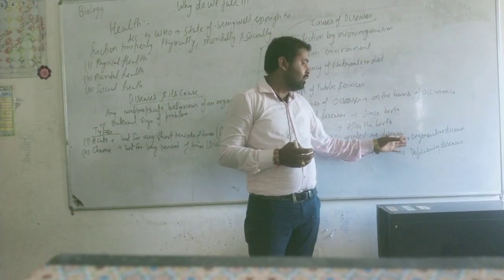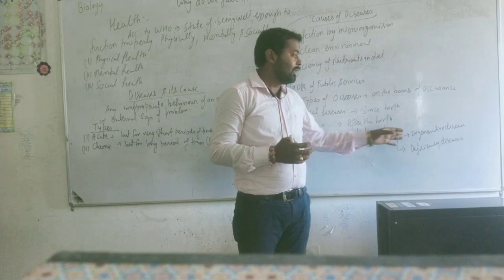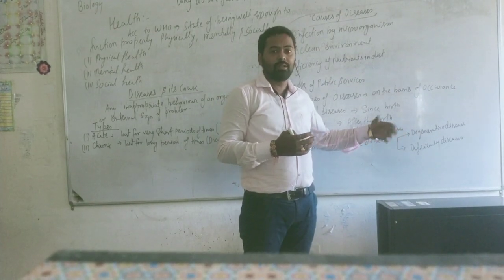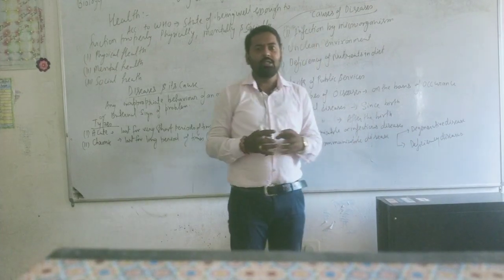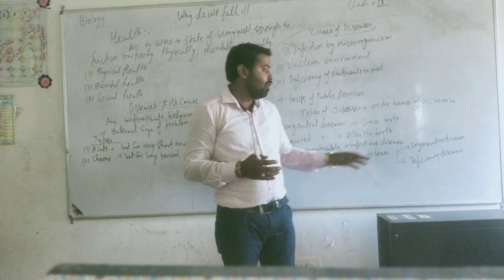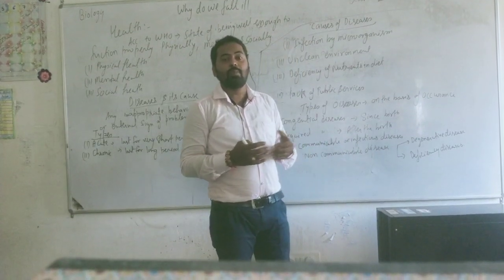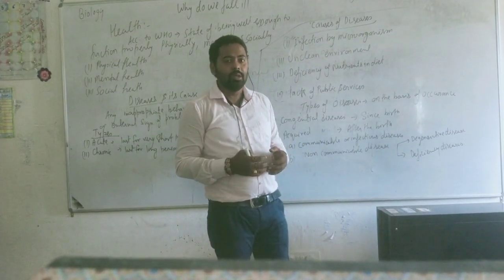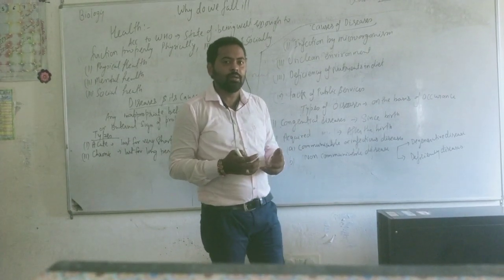Degenerative diseases are those diseases which are dysfunctioning or malfunctioning of body organs, like renal failure, heart attack and others. Deficiency diseases are those kinds of diseases which are caused due to deficiency of nutrients, like protein, carbohydrate and many more. The examples are scurvy, beriberi, rickets, etc.